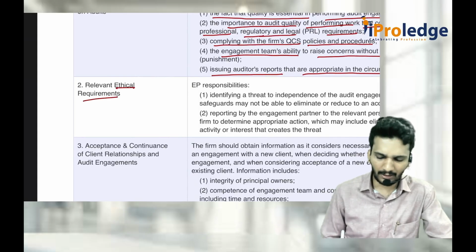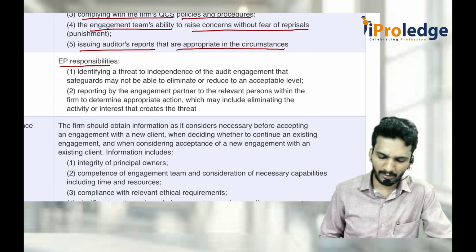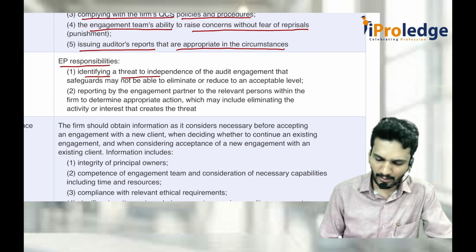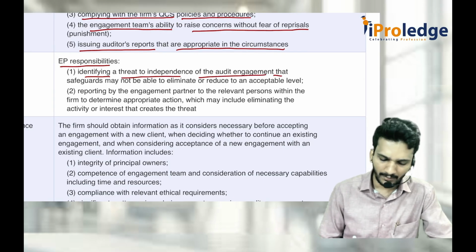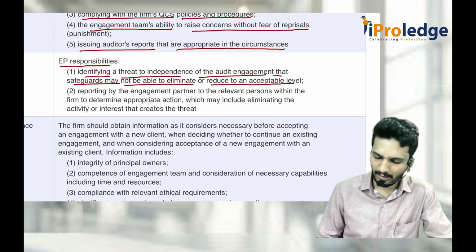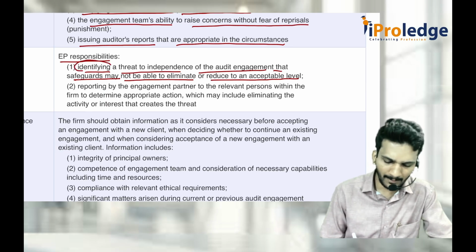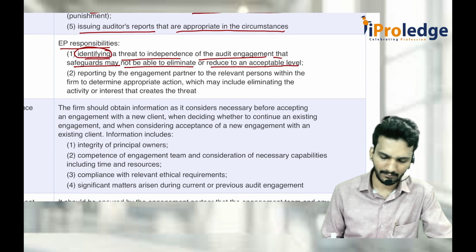With respect to ethical requirements, similar thing only. Always the engagement partner's responsibility is to identify threats to independence of the audit engagement that safeguards may not be able to eliminate or reduce to an acceptably low level. It is a duty of the engagement partner to identify a threat.